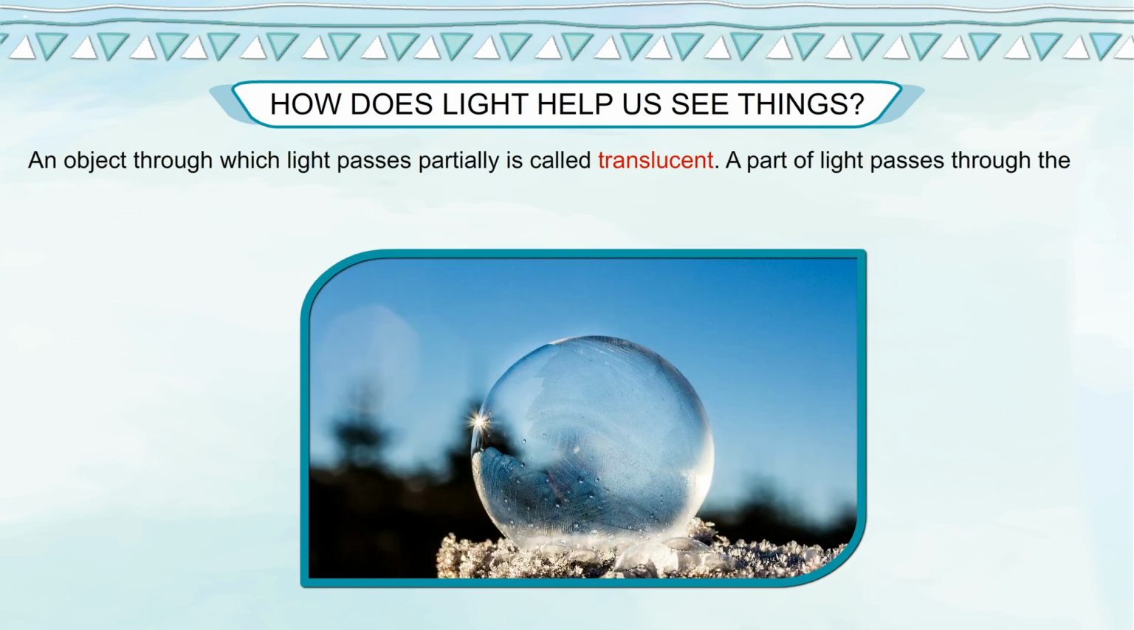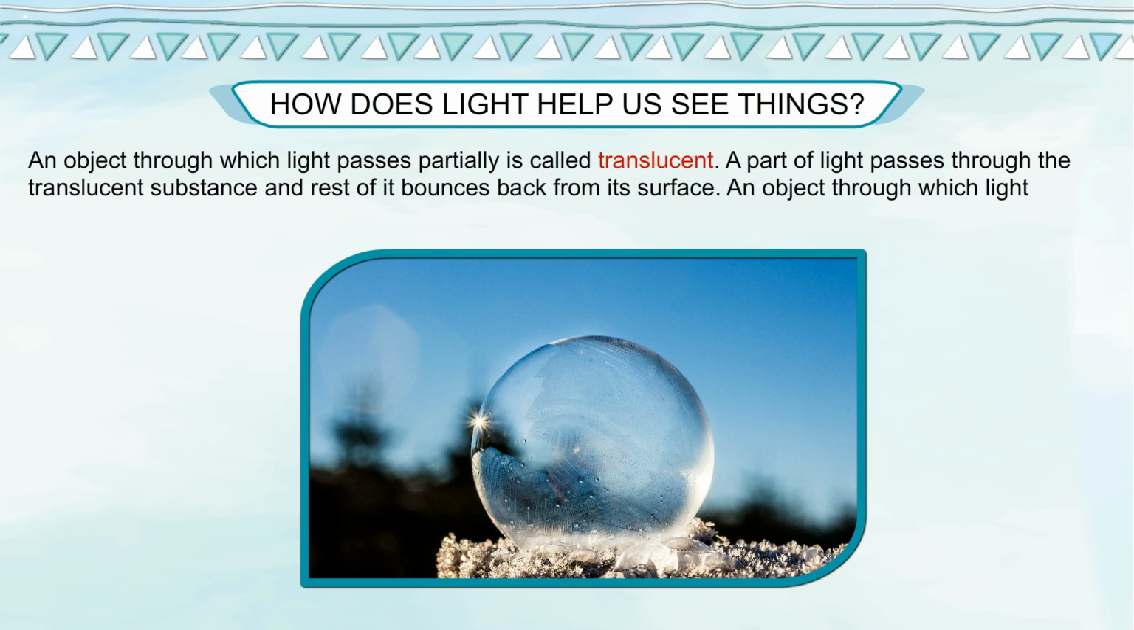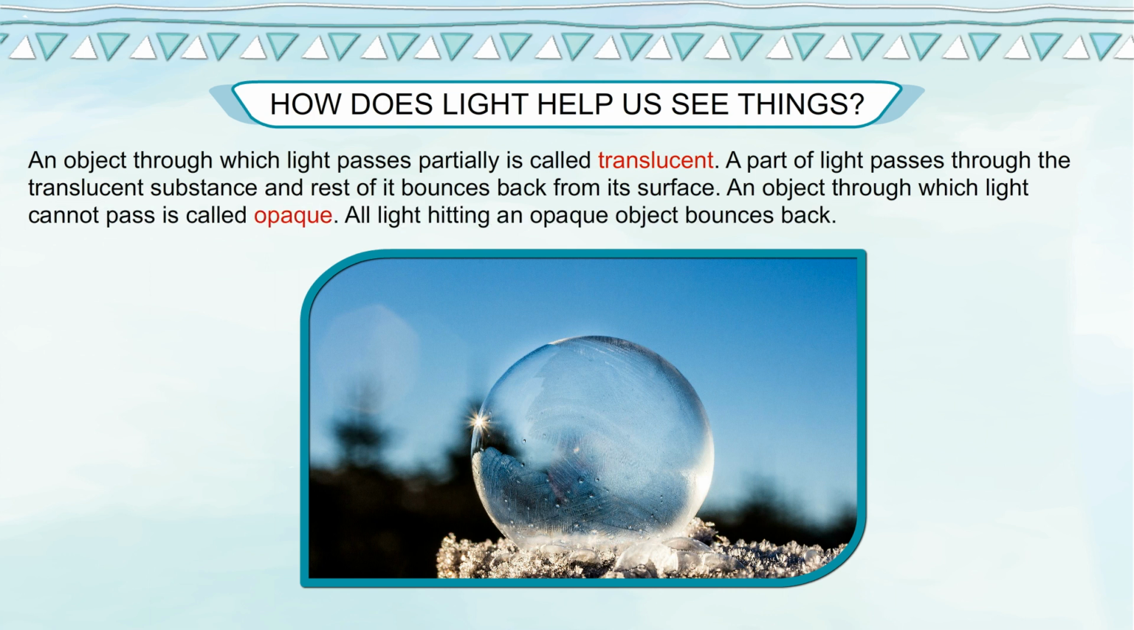An object through which light passes partially is called translucent. A part of light passes through the translucent substance and the rest of it bounces back from its surface. An object through which light cannot pass is called opaque. All light hitting an opaque object bounces back.